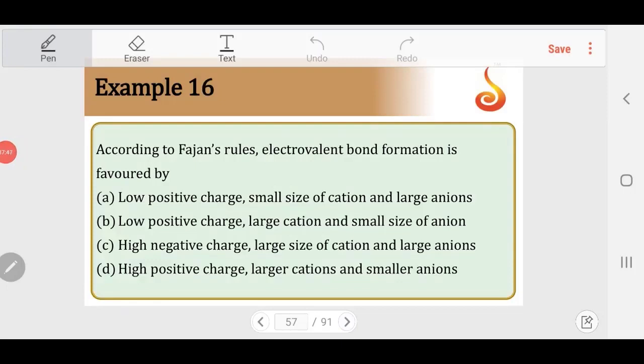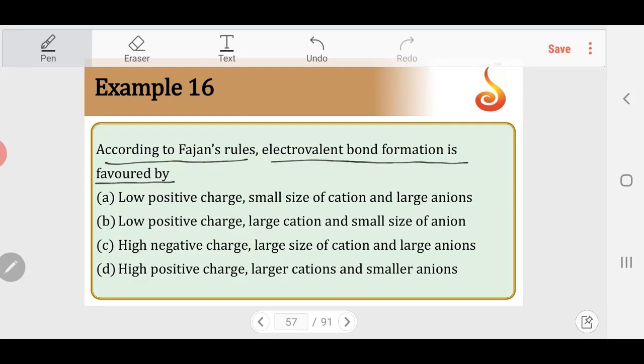16th example. According to Fajan's rules, the electrovalent bond is favored by. So what does Fajan's rule say? Fajan's rule says the smaller the size of the cation, the higher the polarizing power. The larger the size of the anion, the greater the polarizability. If these two conditions are there, definitely it introduces a higher degree of covalent character. The opposite will give ionic character.